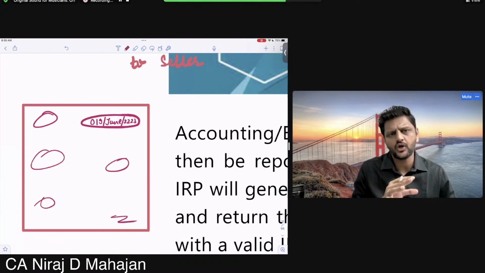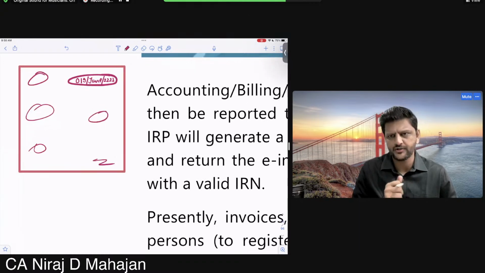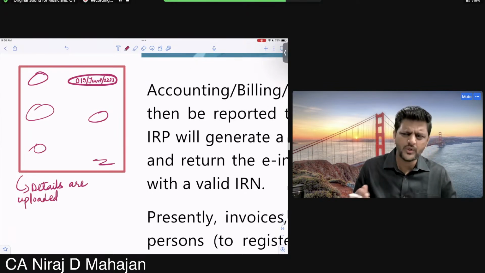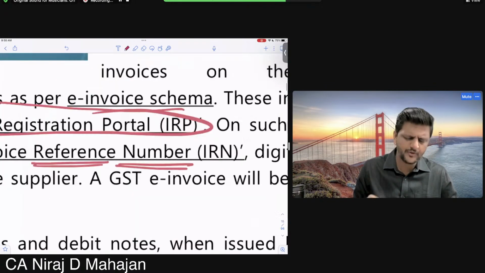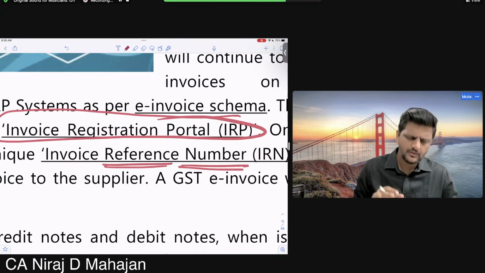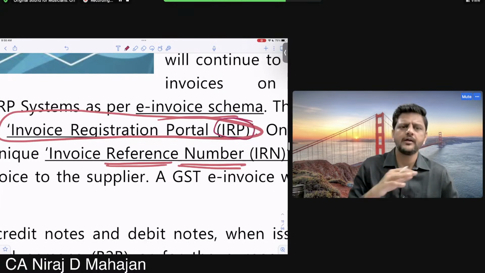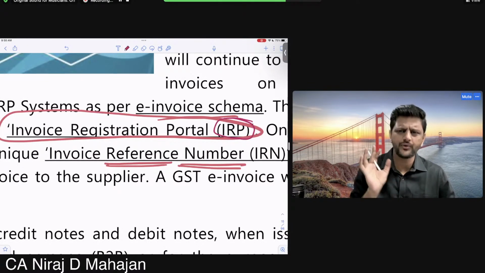The details of this invoice will be captured or basically uploaded. I'm writing details, not invoice. The details are uploaded. Is it okay, everybody? On which website? On IRP. Don't write anything, just pay attention right now. The details of the invoice are captured or uploaded on IRP, the Invoice Registration Portal. Is it okay?